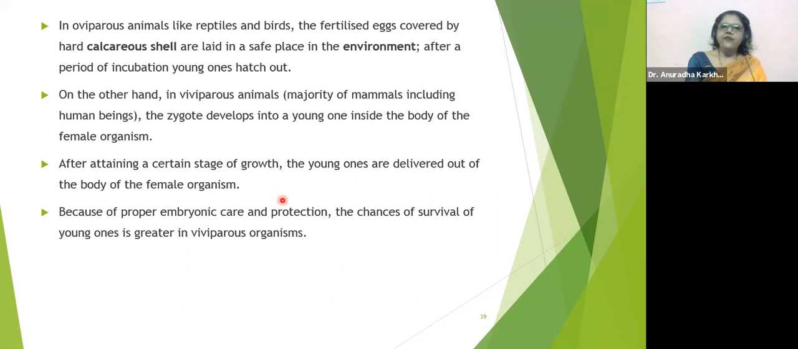On the other hand, in viviparous animals, the majority of mammals including human beings, the zygote develops into a young one inside the body of the female. After attaining a certain stage of growth, the young ones are delivered out of the body of the female organs, which is called parturition. Because of proper embryonic care and protection, the chances of survival of the young ones are greater in viviparous animals. Right? So that is oviparity and viviparity.